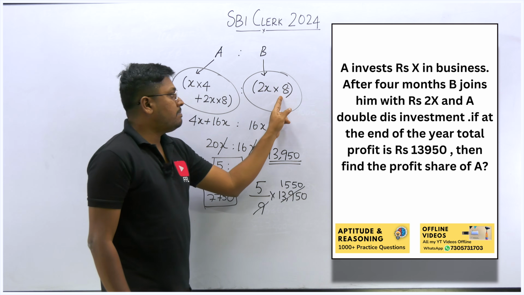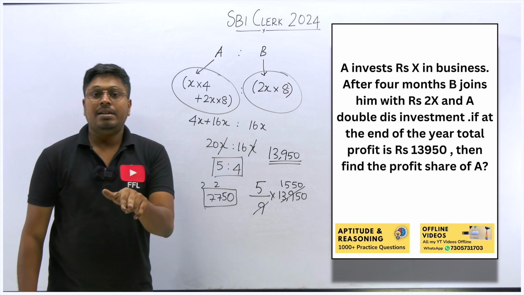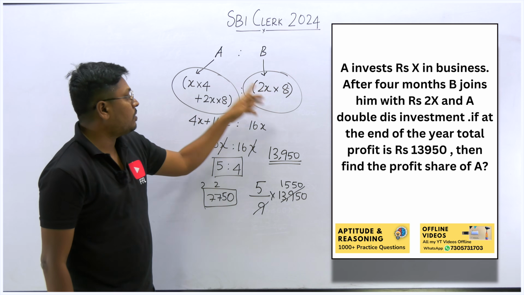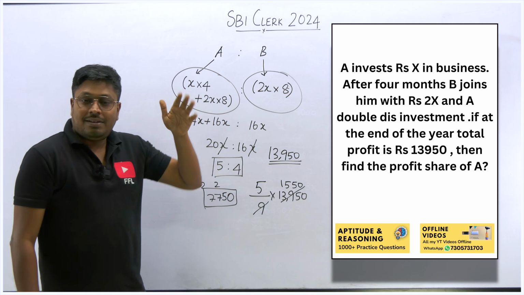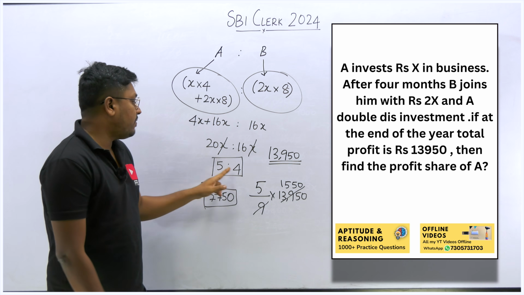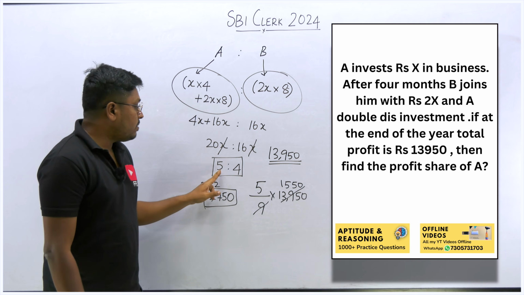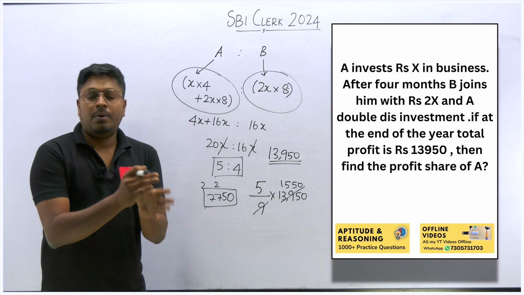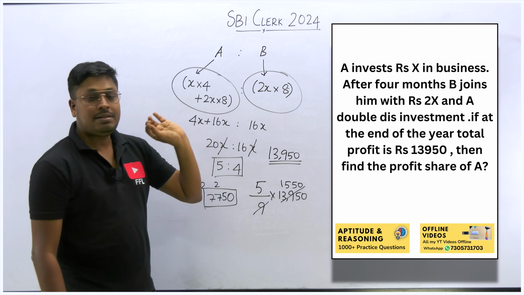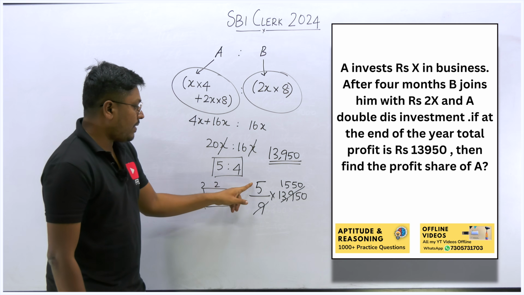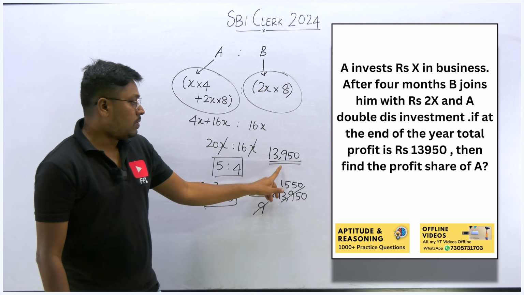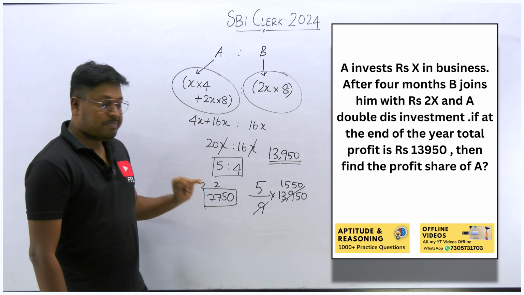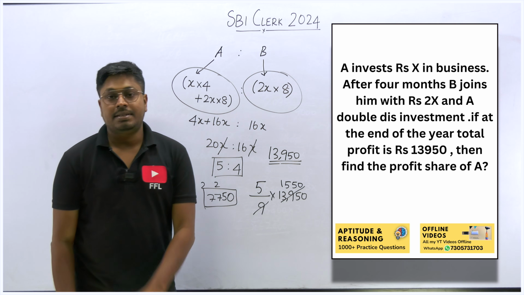Now coming to the B part. Person B joined the business only after 4 months, so for the remaining 8 months he is investing 2X amount. That's it. After cancelling, we found the ratio 5:4. The total profit has to be separated in the form of 5:4 based upon their investment. Our target is to find only the first person's share, A, which is 5 divided by the total parts 9. With the total profit of 13,950, we finally found 7750 will be the share of the person A.